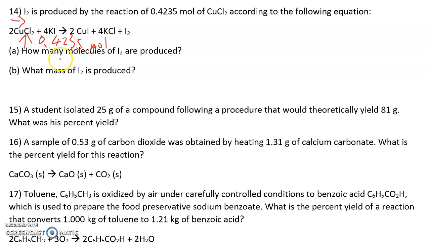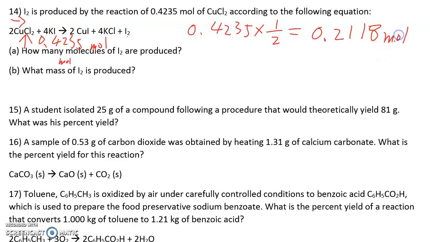Okay. So the first part of the question is how many moles of molecule, of iodine here. So let's look at the ratio. It is 2 to 1. That means I'm looking for iodine. It will be 0.4235 times 1 divided by 2. Okay. So what I will have is 0.2117, or 8 if you round it off. That many moles.